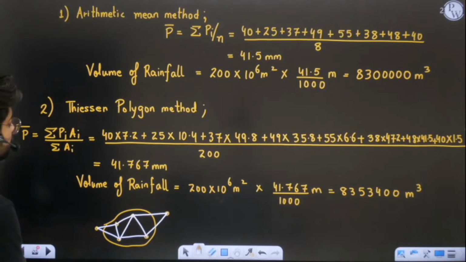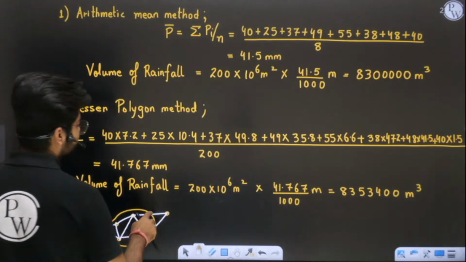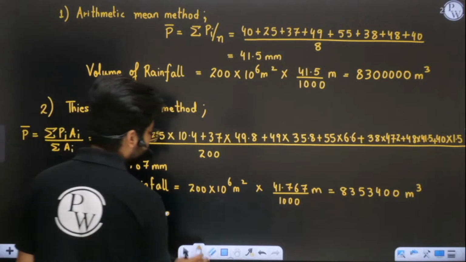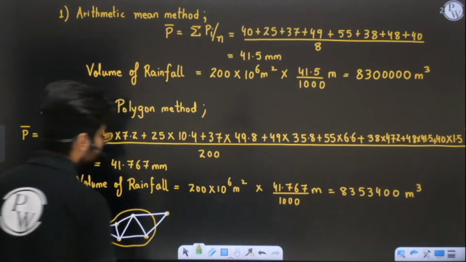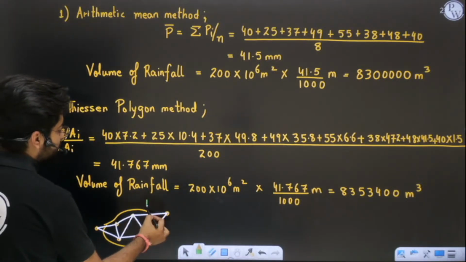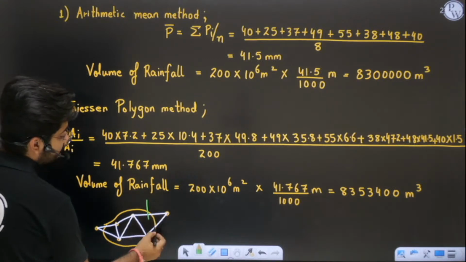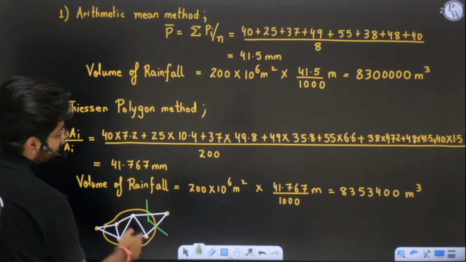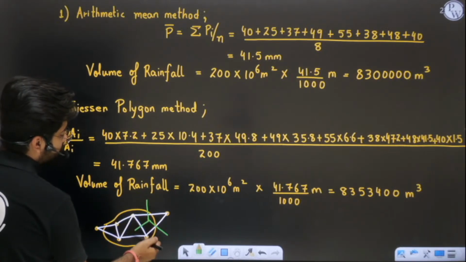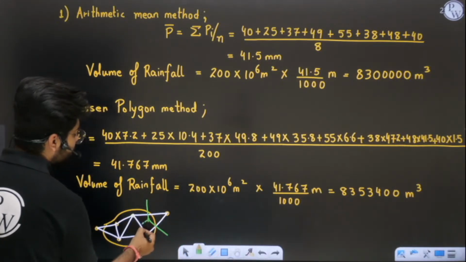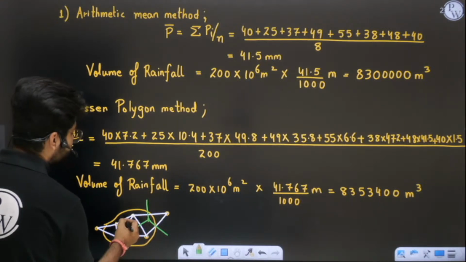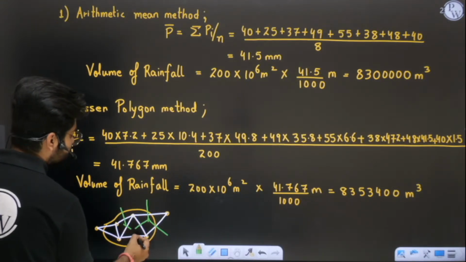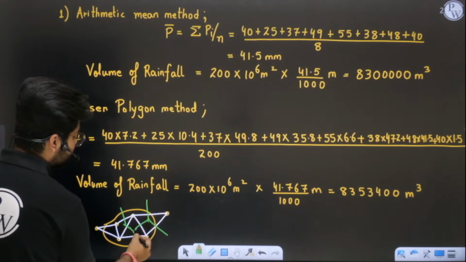Now I have to bisect all the sides. So I will bisect this side, this side is also bisected. Extend them, I will bisect this side, no problem. Similarly you will bisect all the sides.